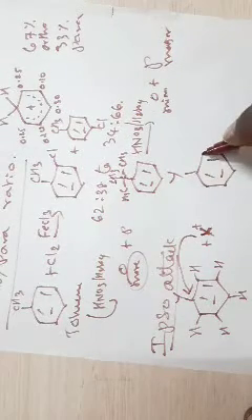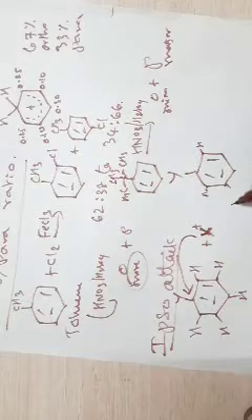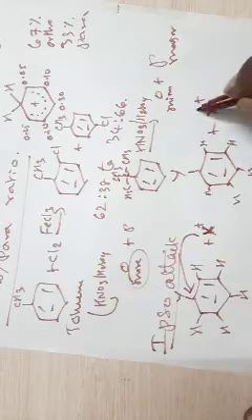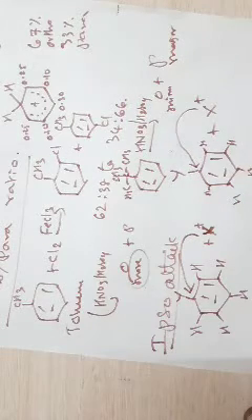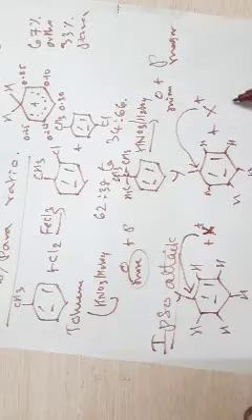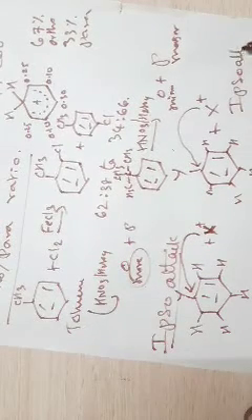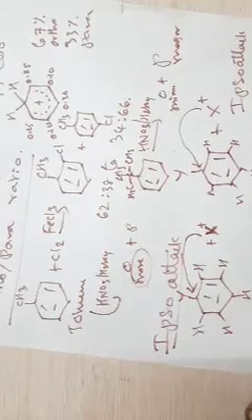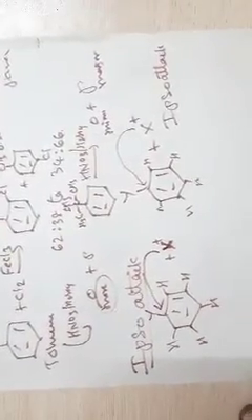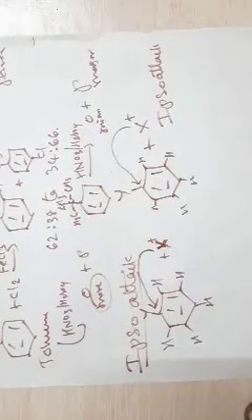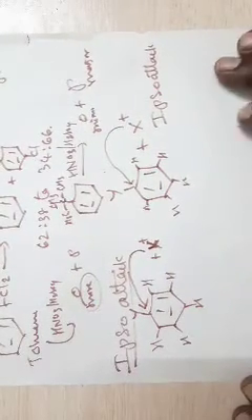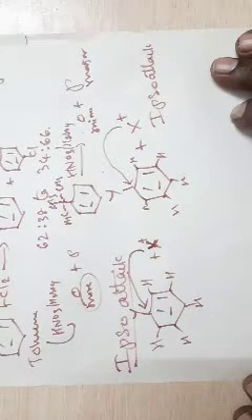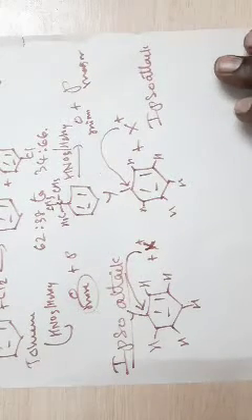We have hydrogens here, here, here, here, and the 5 carbons are not attacked. The electrophile attacks the carbon bearing the substituent. This attack is called the ipso attack. So what is this ipso attack? In aromatic electrophilic substitution reaction, if the carbon bearing the substituent is attacked by the electrophile, then the attack is called the ipso attack.